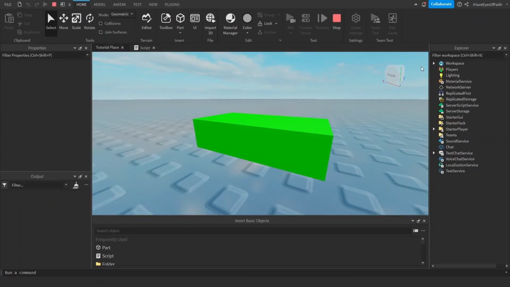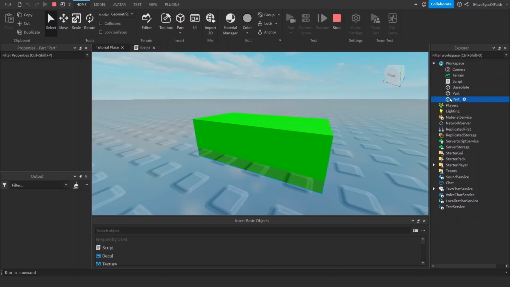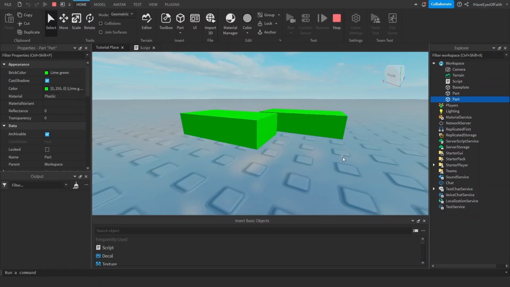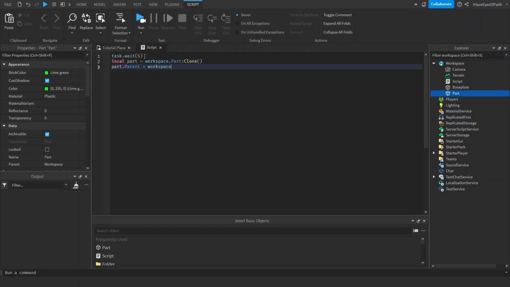And now, after we wait 5 seconds, look in the workspace or look here, and the part appears. Ta-da, now we have 2 parts because we just cloned it. The same properties, same colors and everything. It keeps the same stuff. Both of these methods I just showed you are inherited from instance. And this basically just means that you can do it to any object in Roblox.